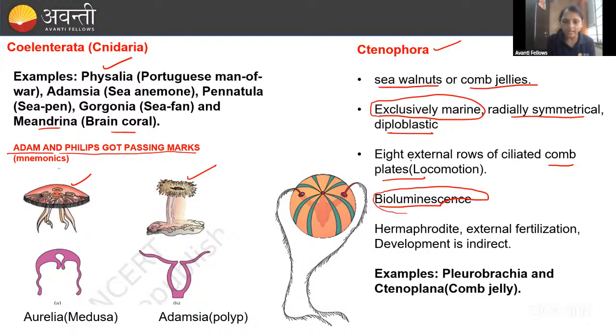The first one is the eight external rows of ciliated comb plates. Here you can see 1, 2, 3, right? These all are the comb plates. There are 8. Remember, 8 external comb plates are there.